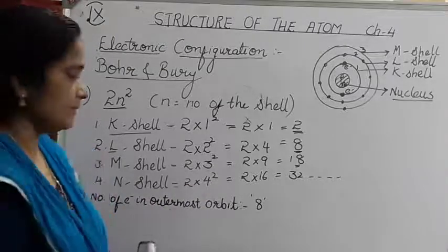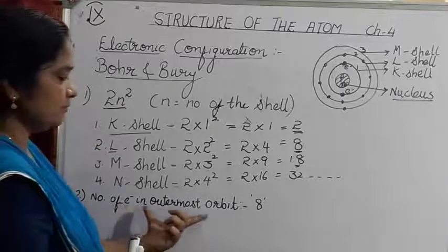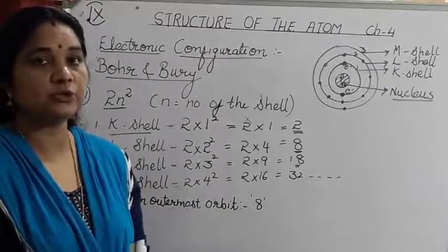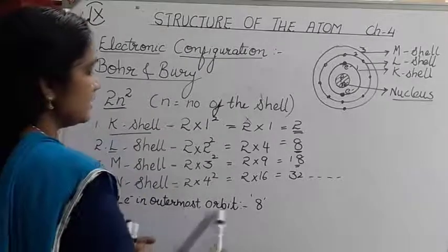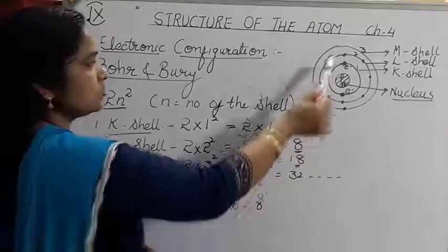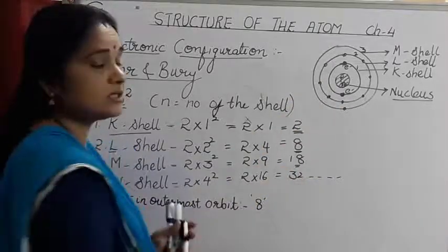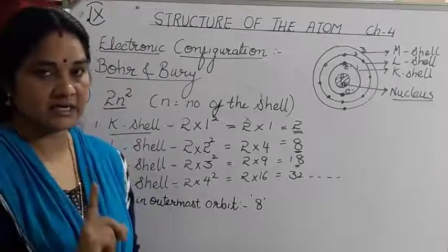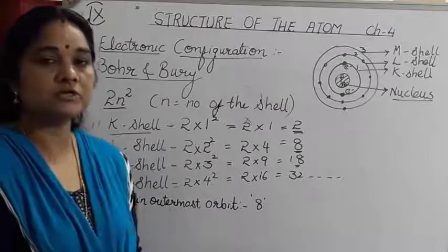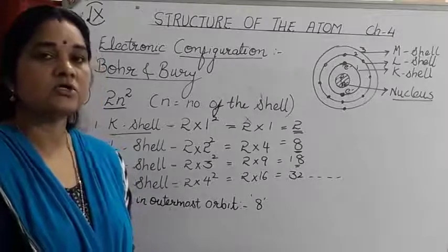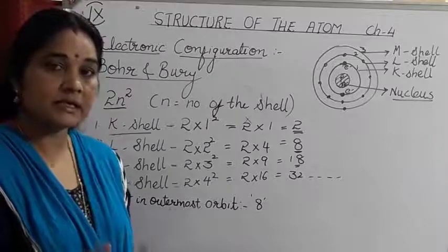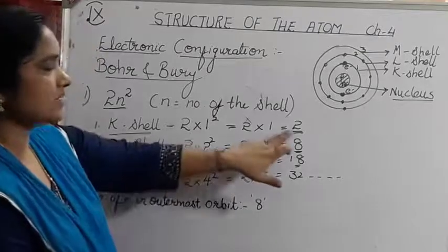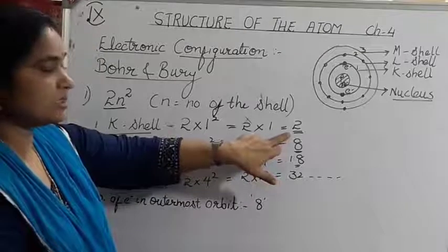Now the second rule is that the maximum number of electrons in the outermost shell is equal to 8. The number of electrons in the outermost shell should be 8. But hydrogen and helium, these two elements belong to period number 1. They have only one shell, that is the K shell. Hydrogen has atomic number 1, so it has 1 electron, which occupies the K shell. Helium has 2 electrons, so the 2 electrons occupy the K shell. We know that the maximum number of electrons which can occupy the K shell is 2.